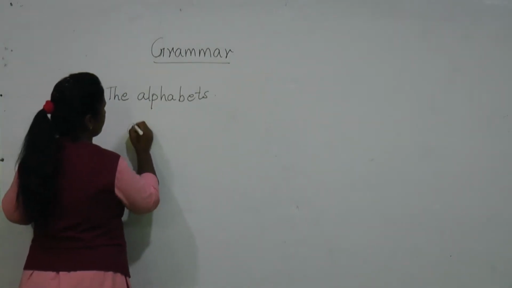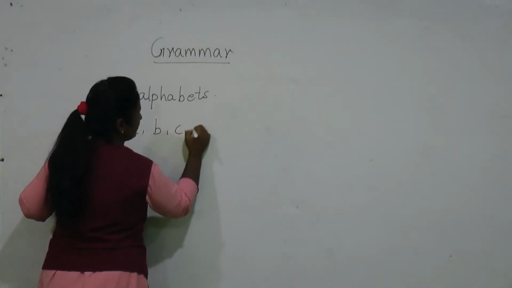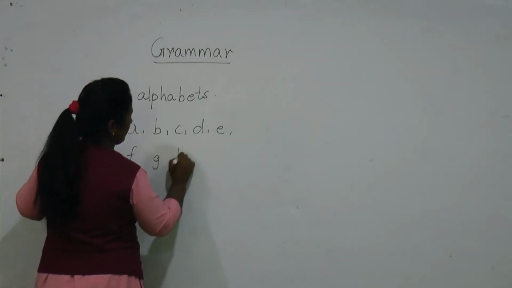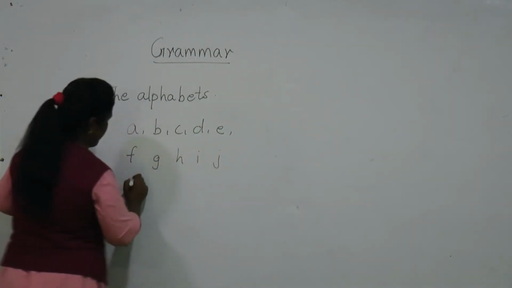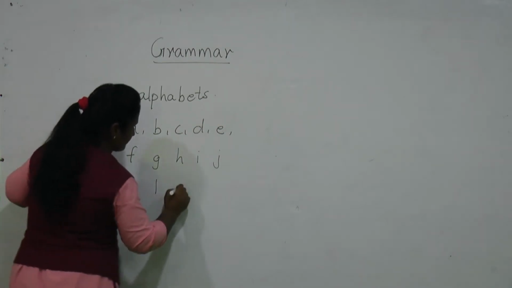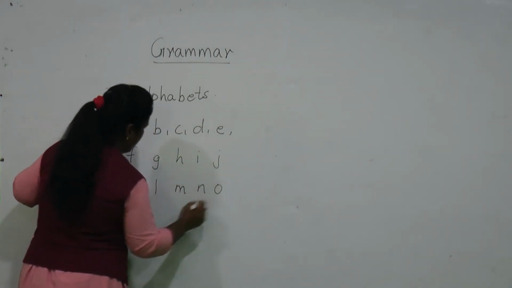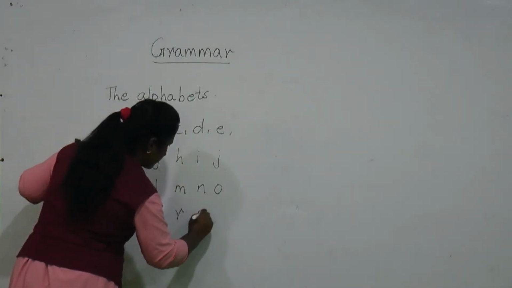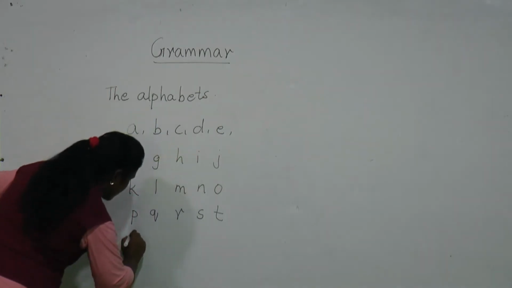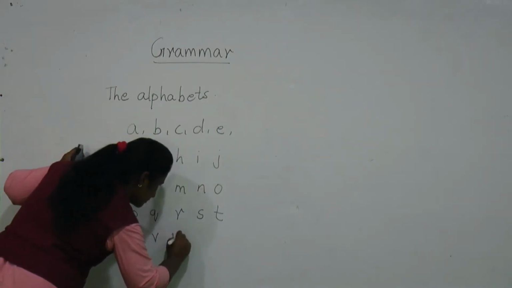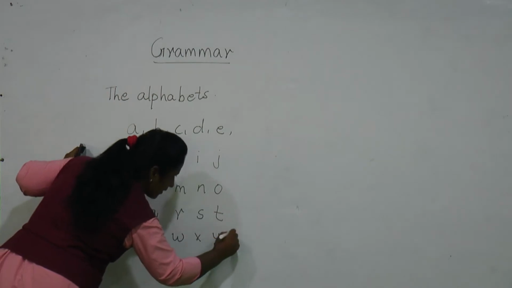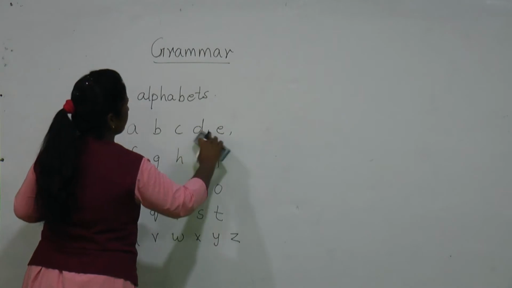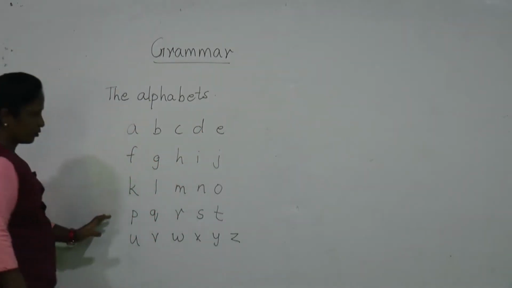A, B, C, D, E, F, G, H, I, J, K, L, M, N, O, P, Q, R, S, T, U, V, W, X, Y and Z. If you count all these, there are 26 alphabets on the board.